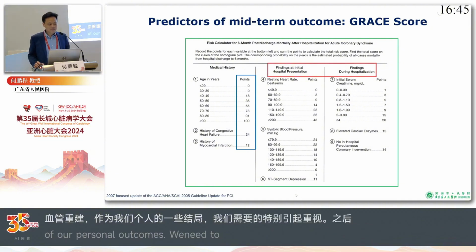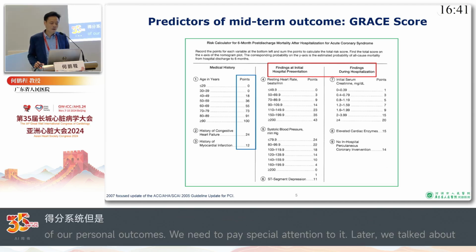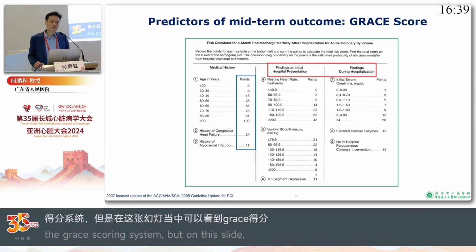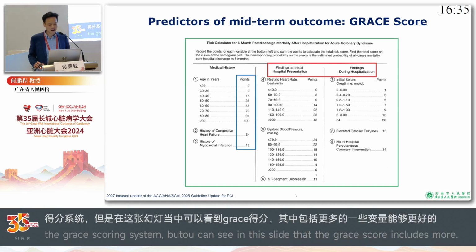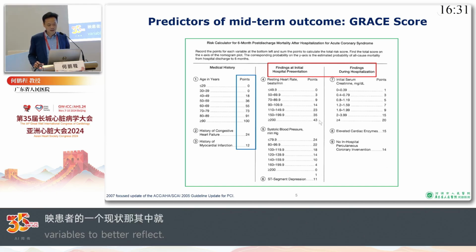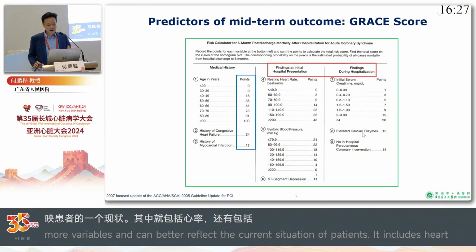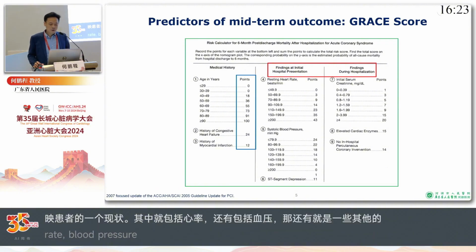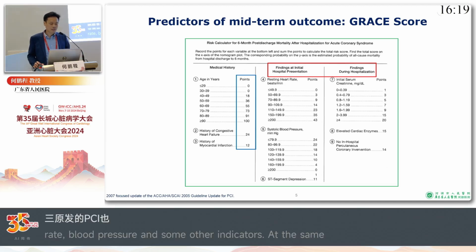The GRACE score includes more variables that are able to reflect the real-time status of patients with ACS, including the heart rate, the blood pressure, and of course, the elevated cardiac biomarker as well. Furthermore, the GRACE score also weighs the different variables by giving them different points.